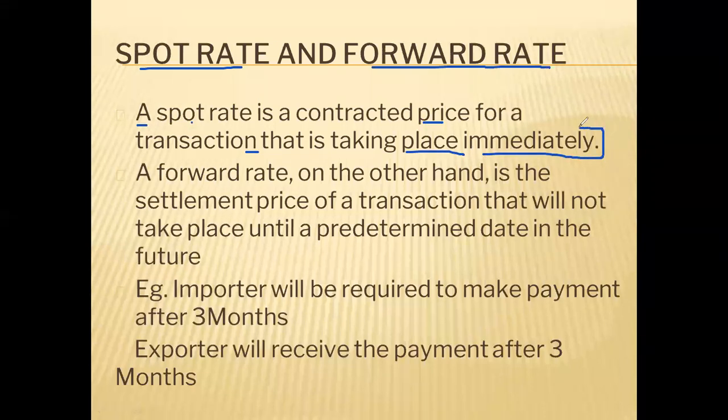Suppose you go to the bank today to buy or sell foreign currency, the rate the bank will give you is known as the spot rate. It means the rate which is applicable for an immediate transaction. So if you go today to do a transaction, the rate the bank will quote to the customer for buying or selling foreign currency is known as the spot rate for immediate transaction.